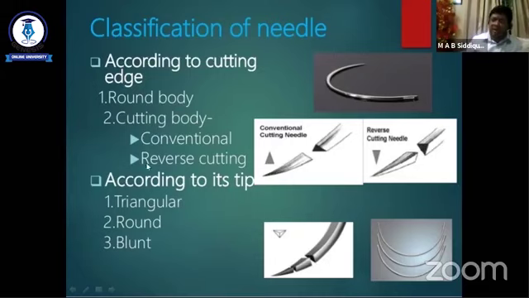And another is reverse cutting. If you look at this shape, this is the difference between the conventional cutting needle and the reverse cutting needle. The tissue cutting caused by the conventional needle is reduced by the reverse cutting needle, and it is more beneficial than the conventional cutting needle. According to its tip, it may be triangular, round, or blunt.